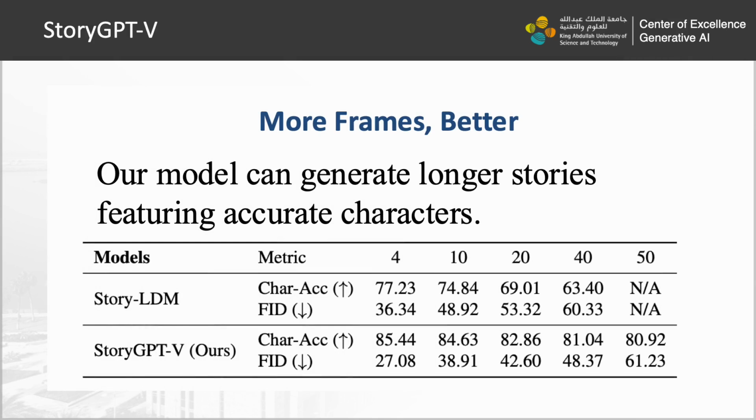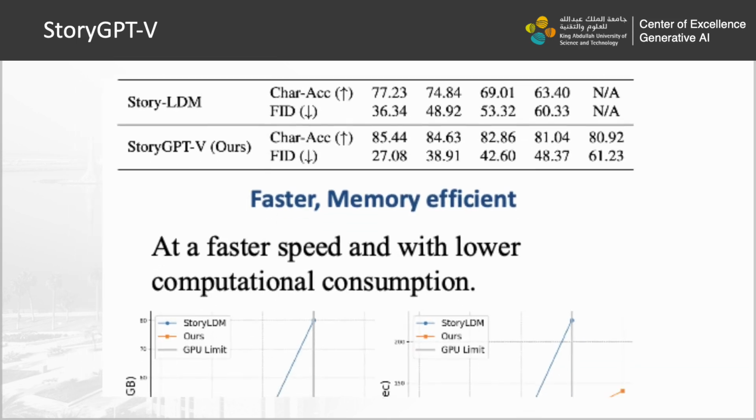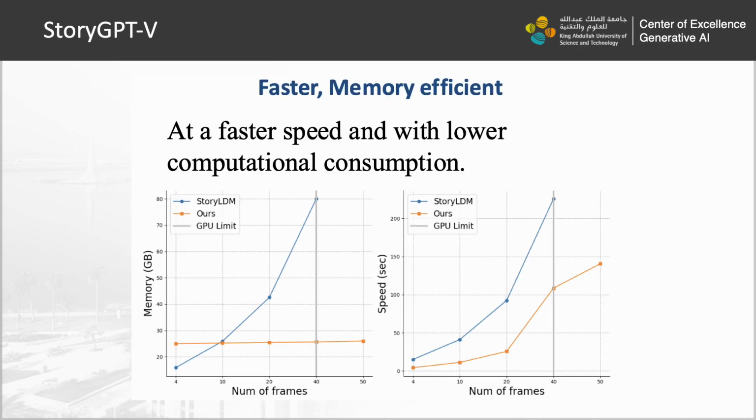Our model leverages the strong reasoning ability of the large language model, effectively addressing the ambiguous references problem in story visualization. Our model can generate longer stories with accurate characters. Compared with StoryLDM, which needs to maintain a large attention memory to keep the generation consistent, our model only uses 8 tokens to represent each frame, achieving faster speed with lower computational consumption.